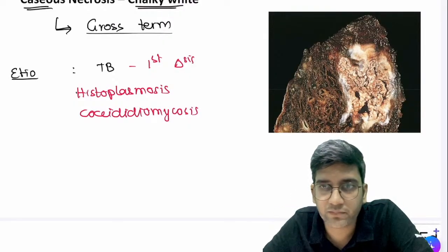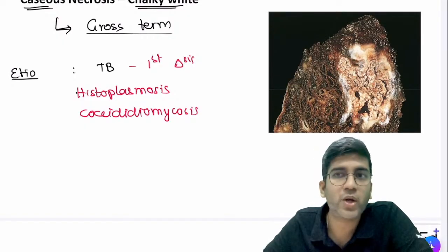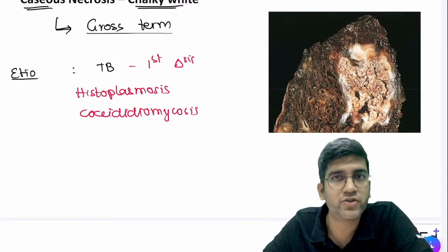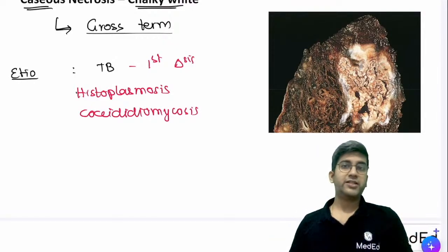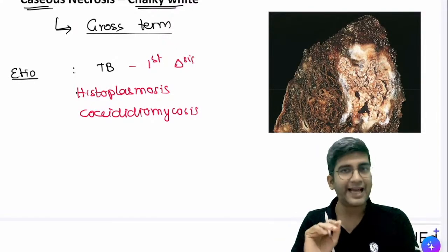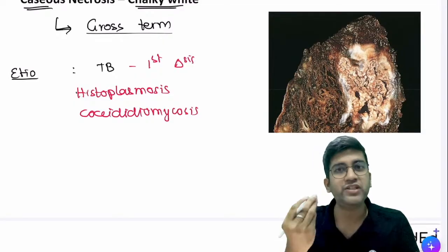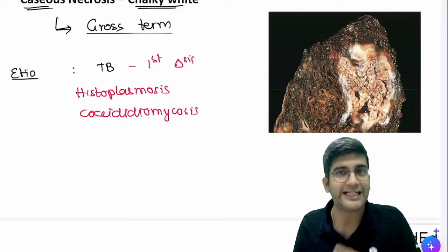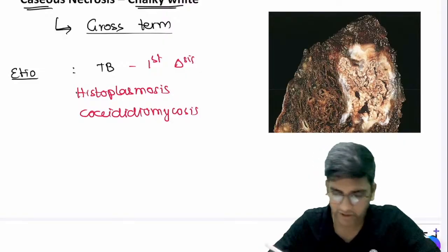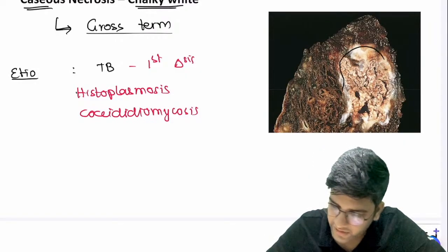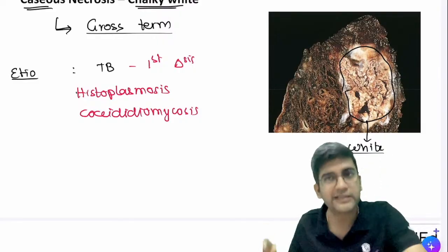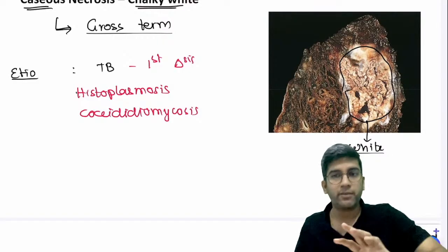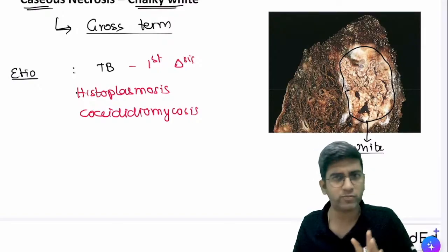Fine. Yes, Punit, wherever you have TB, it will be almost always caseous necrosis only. Fine. Because see, caseous is a misleading term. Microscopy, I have pink color necrosis only. I won't see the chalky white or cheesy white color, right? That's why it's called caseous necrosis for gross. Even in Robbins, if you look at the image, this is caseous necrosis. It's white in color. It cannot be white color in microscopy, right? It'll be red or pink in color only in microscopy. That's why I said for microscopy, I don't have the term, but most of the books use them.